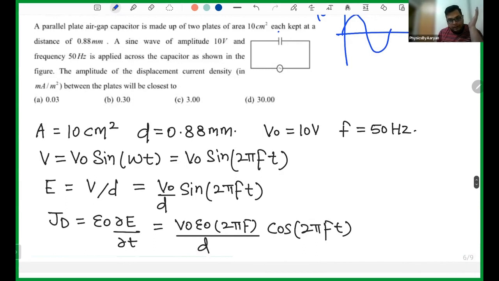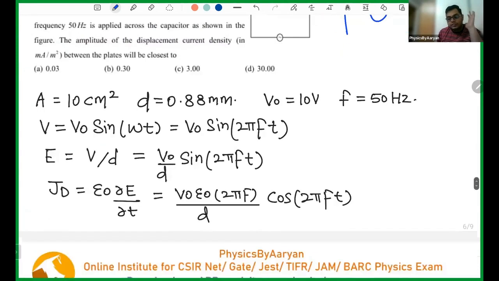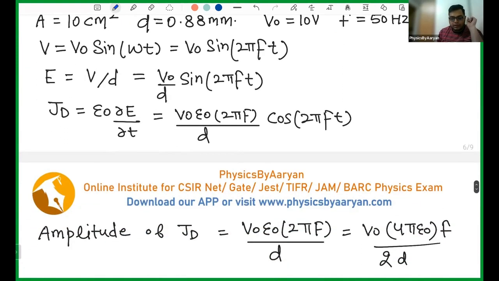What is the electric field? Again, what they are asking basically is the amplitude. So have this word carefully noted: amplitude of displacement current density. I will explain what this amplitude means. So first of all, let's see what displacement current density is. Displacement current density is epsilon naught ∂E/∂t. Electric field you have already found, which is potential divided by distance between the plates.